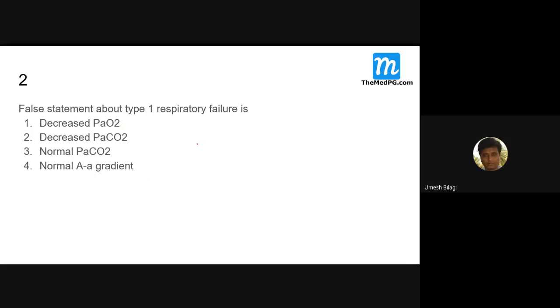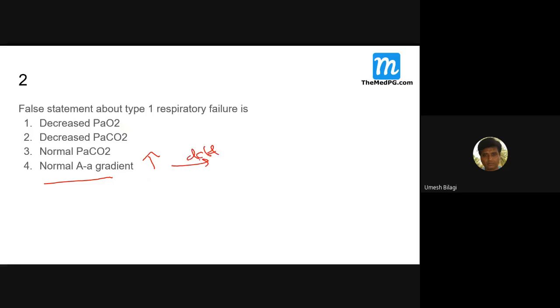Whereas in type 2 respiratory failure, there is hypoventilation. So alveolar O2 is down, and the gradient is not increased in type 2. In type 1, the oxygenation of blood is at fault. Alveolar O2 is normal, but diffusion is the problem.